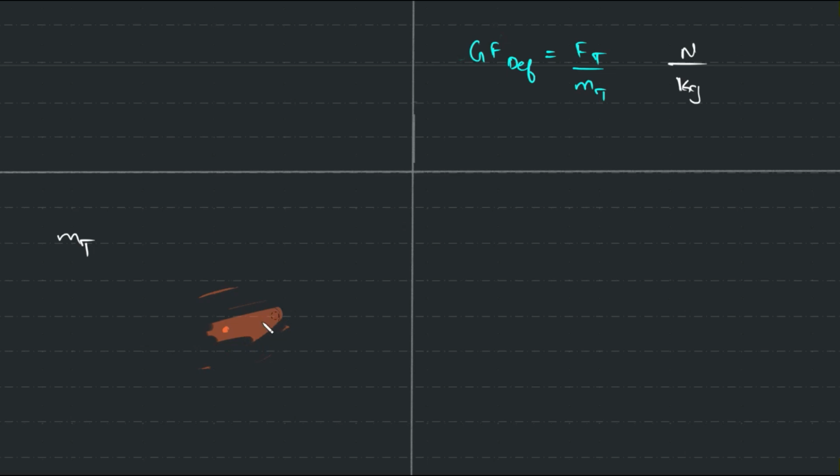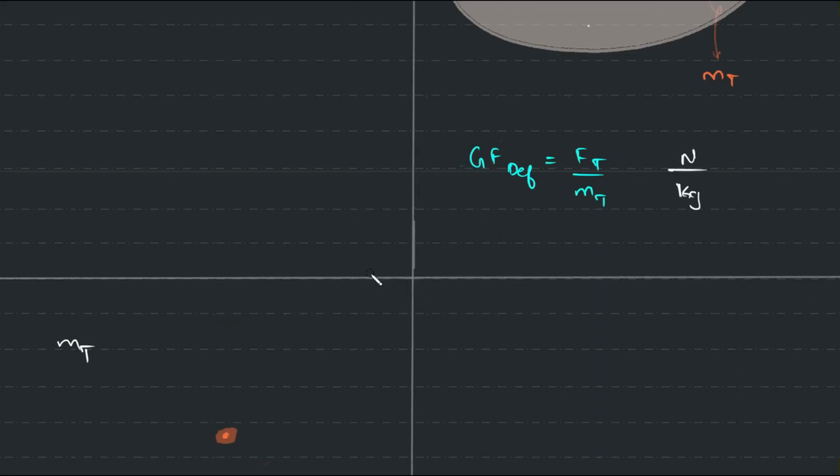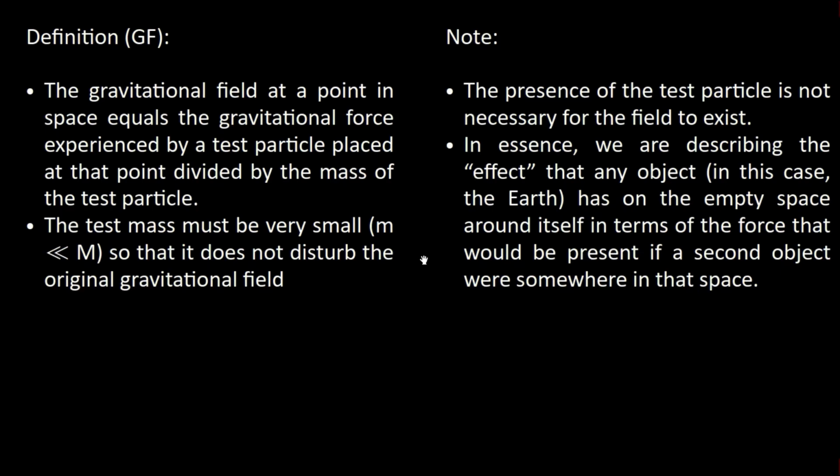It actually extends till infinity. I can't reduce the range, but I can see to it that the intensity is not that strong. So technically we are taking a mass which is very low. So that's one point: the test mass must be very small so that it does not disturb the original gravitational field.